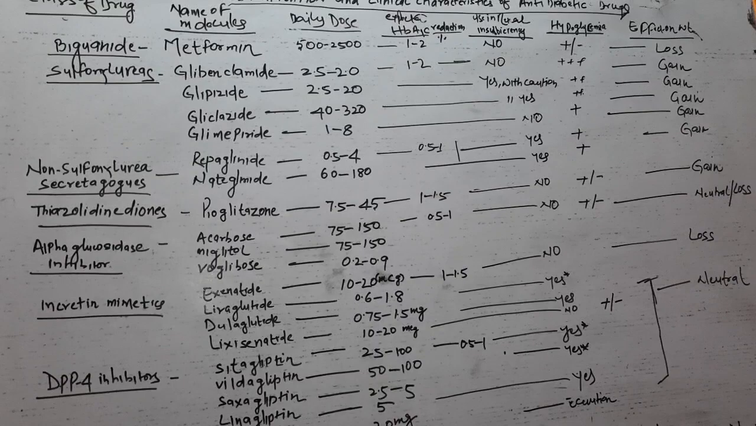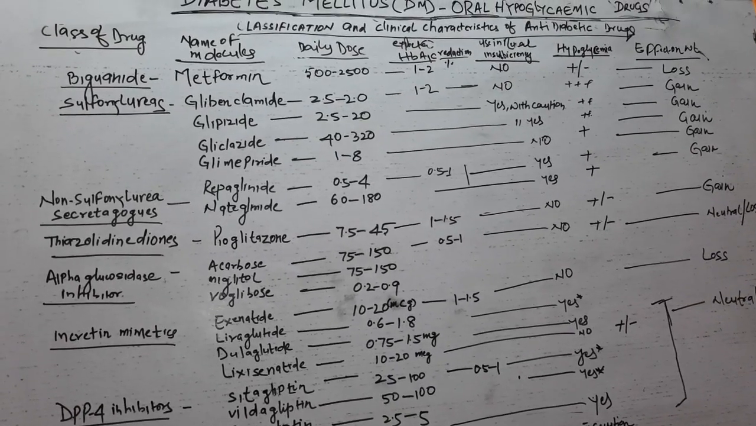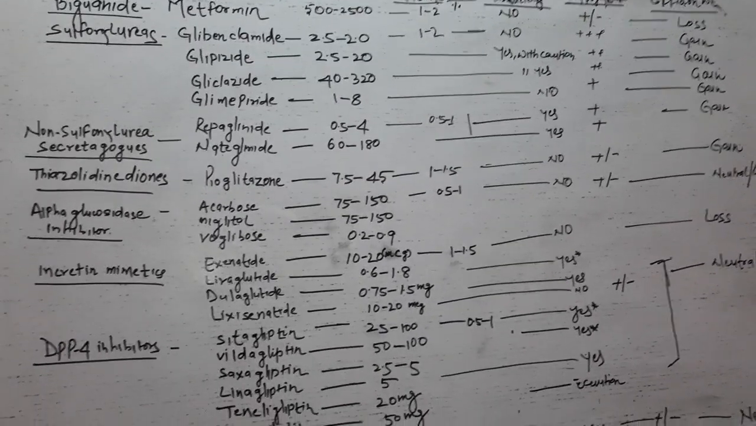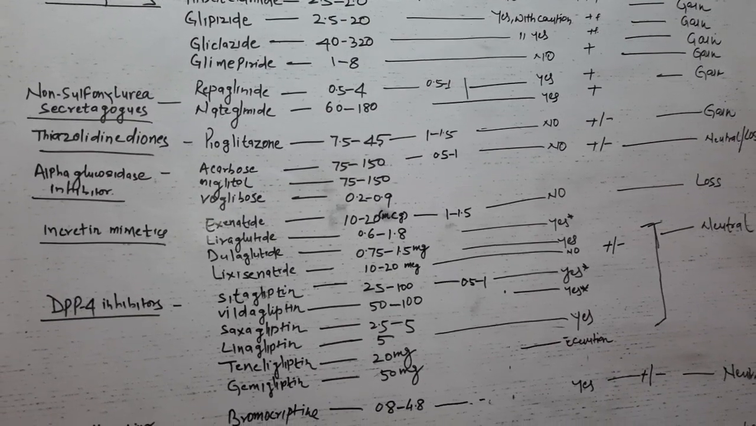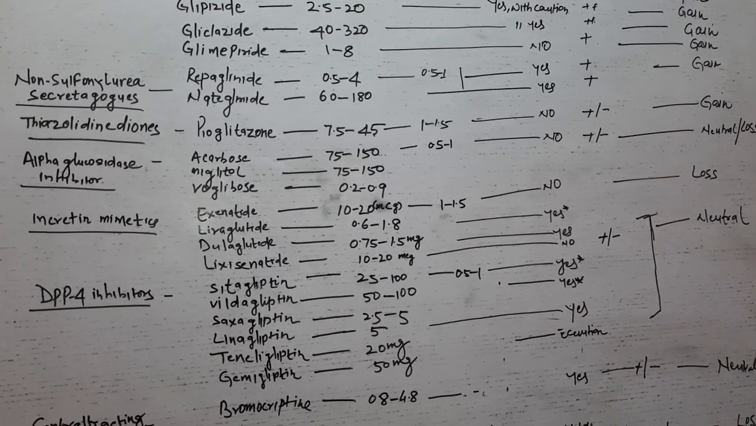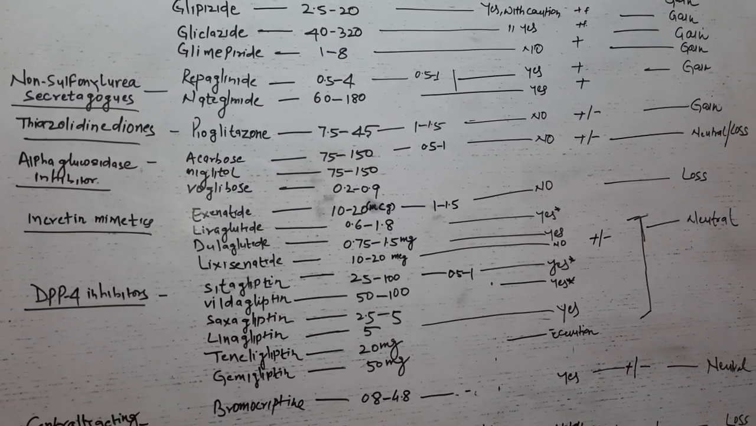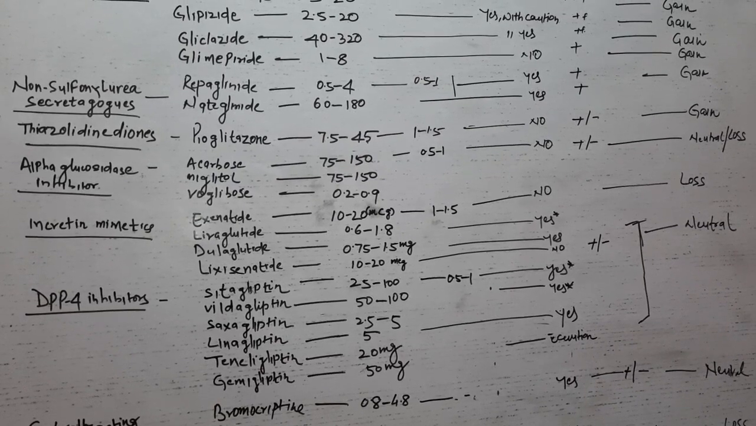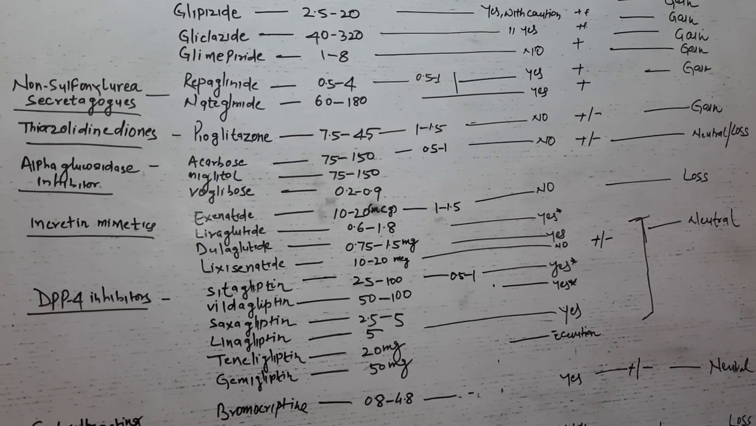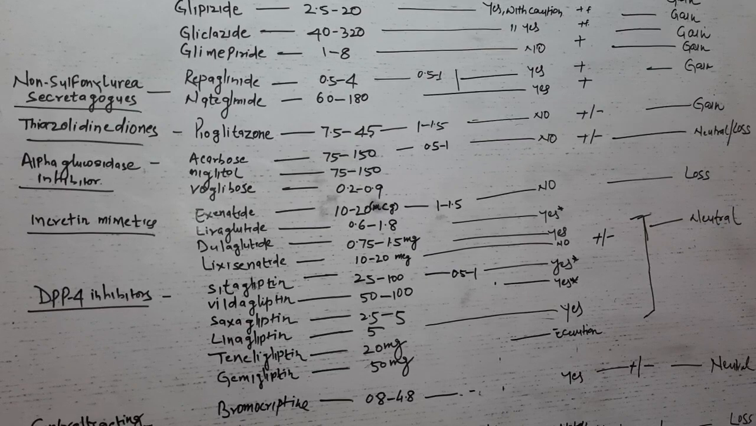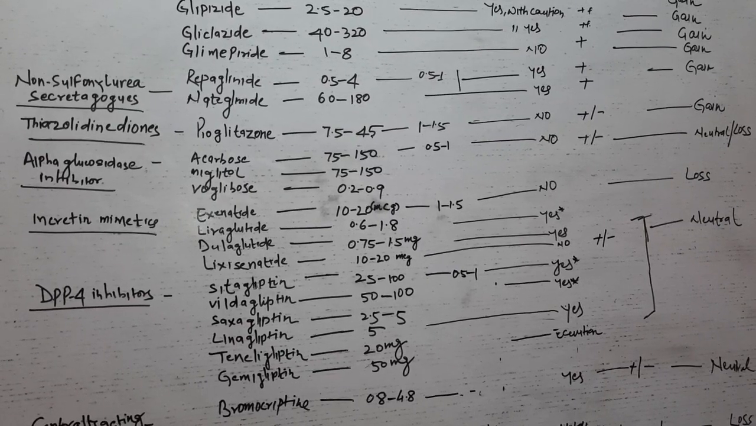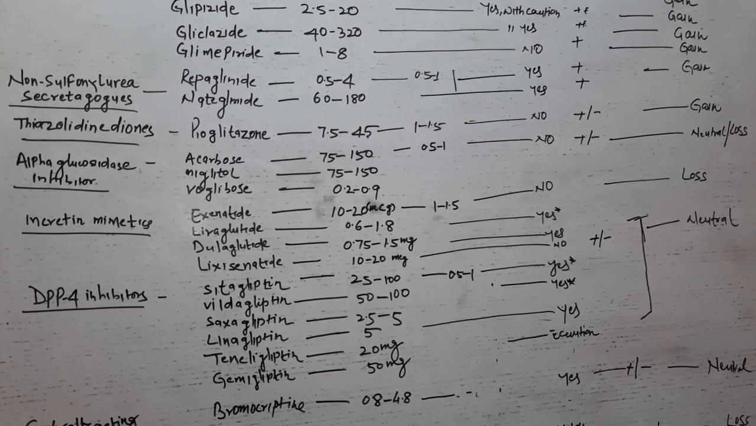Nowadays, meglitinides are restricted to individuals who require secretagogues but who are not candidates for sulfonylureas on account of age or other comorbidities. Unfortunately, they are not very potent and are also expensive. They should not be used in pregnancy and hepatic insufficiency.